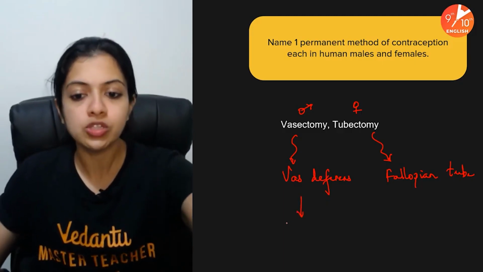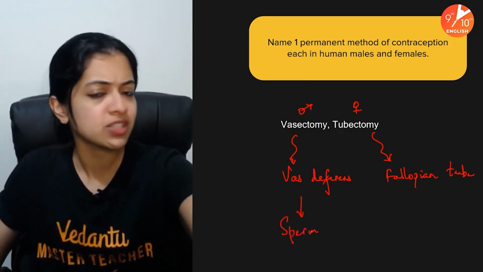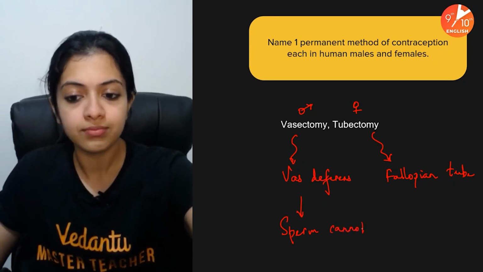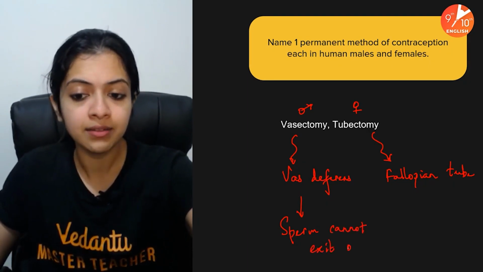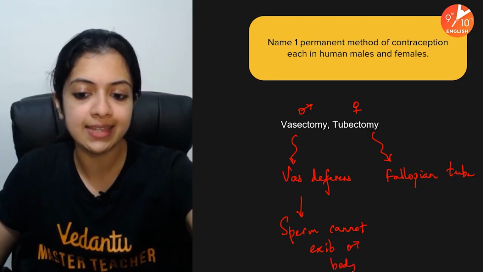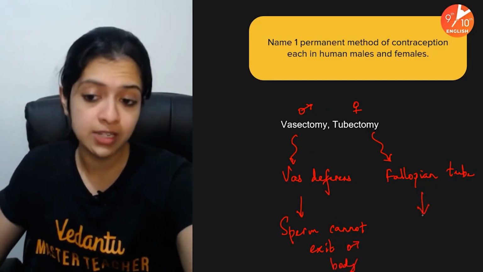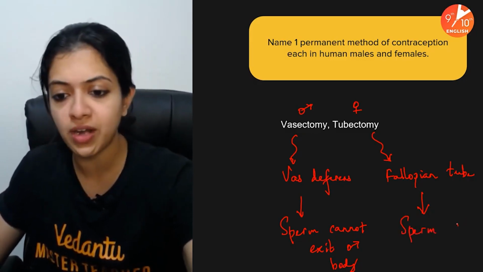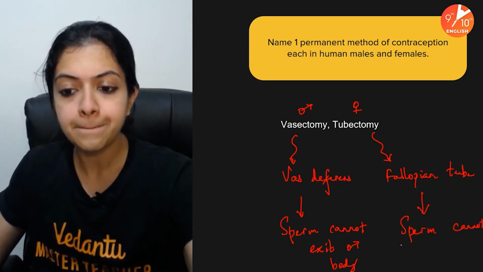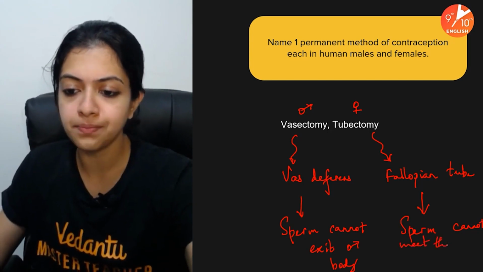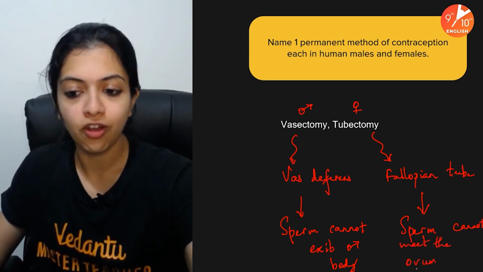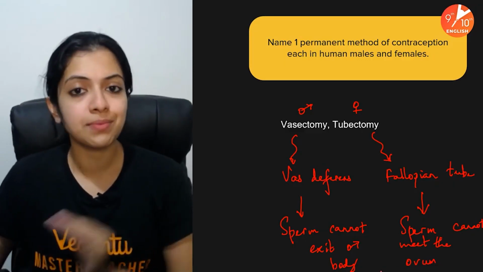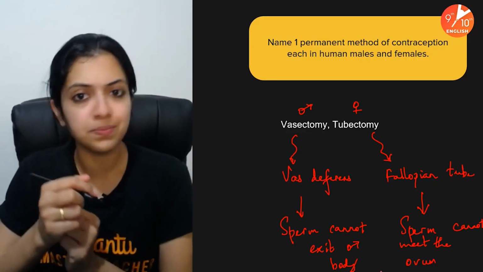Okay, so sperm, of course, you don't have to explain this. I'm just telling you for you to be able to recall this. Sperm cannot exit the male body in this case. And in the case of the tubectomy, the sperm, in case it enters the female reproductive tract, cannot meet the ovum. All right, so this is about how vasectomy and tubectomy act as permanent birth control methods.